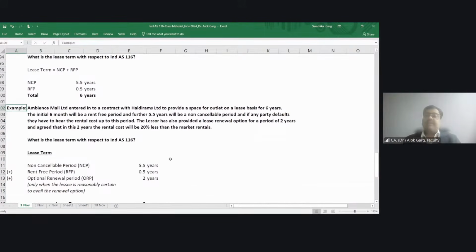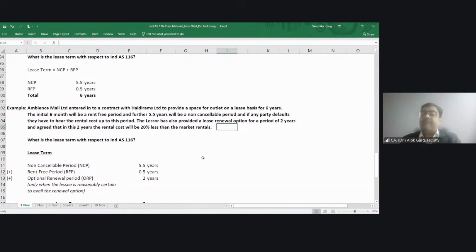For example, let's take an example of optional termination period, renewal period. MBN Small Limited entered into a contract with Haldiram for 6 years, right, to provide a space for outlet on a lease basis for 6 years. Initial 6 months will be a rent-free period. Further 5.5 years will be a non-cancelable period. And if any party defaults, they have to bear the rental cost up to this period. The lessor has also provided a lease renewal option for 2 years. What information is further provided? And agreed that in these 2 years, the rental cost will be 20% less than market rentals.